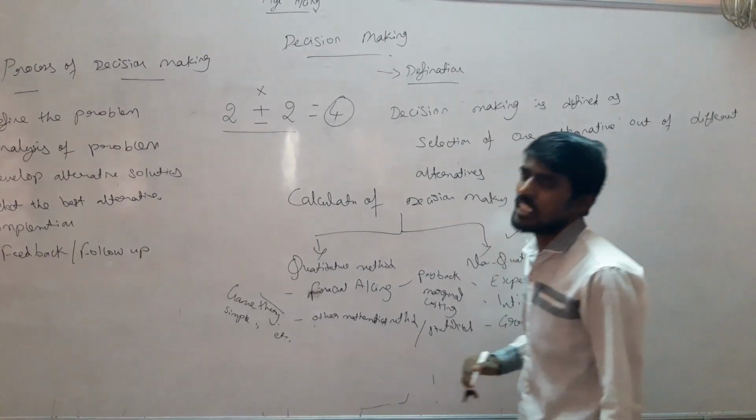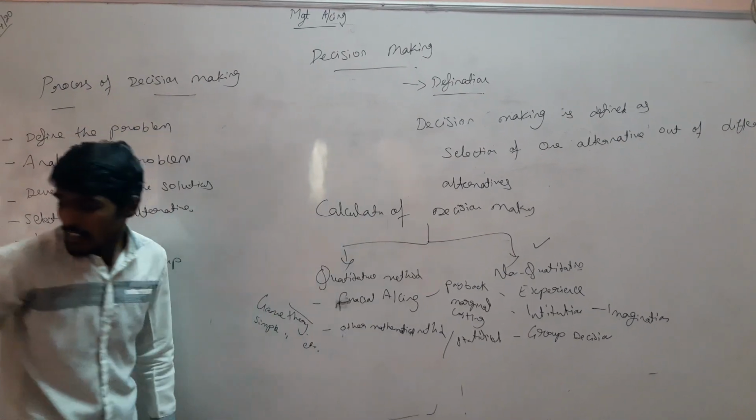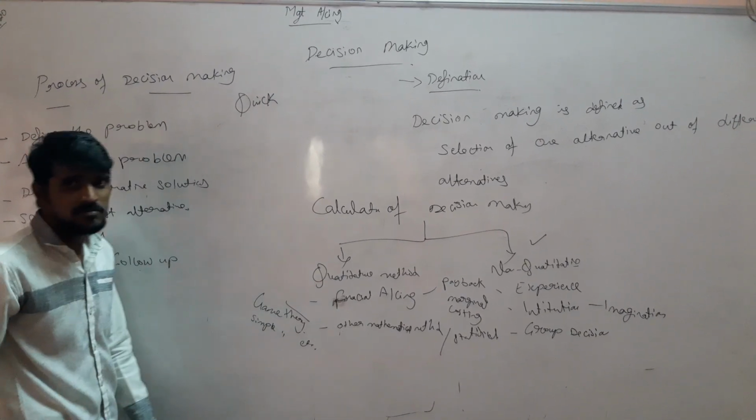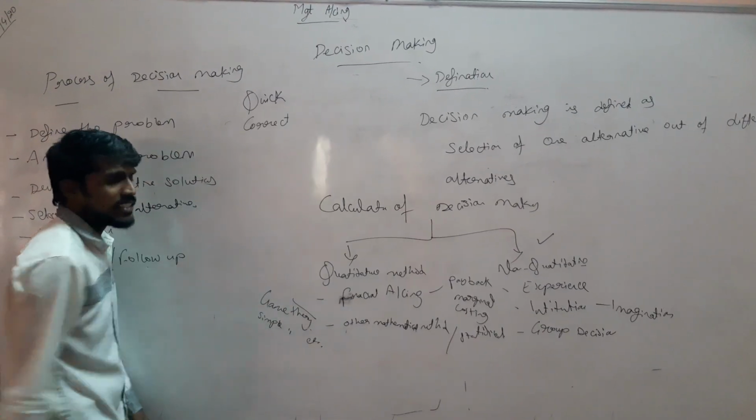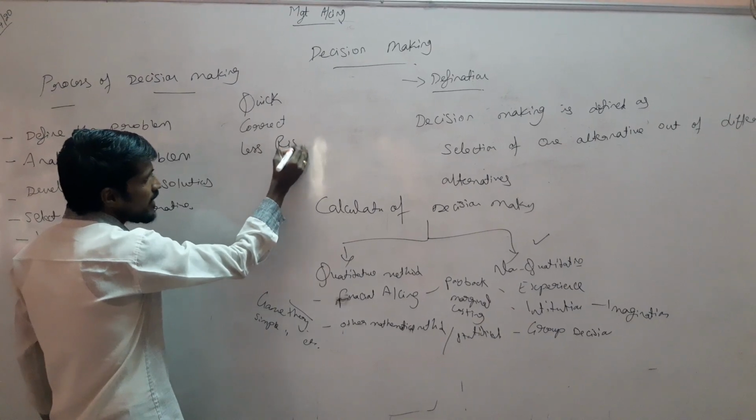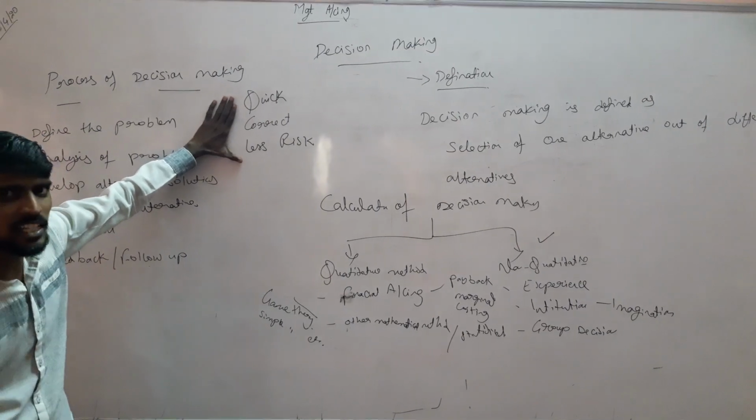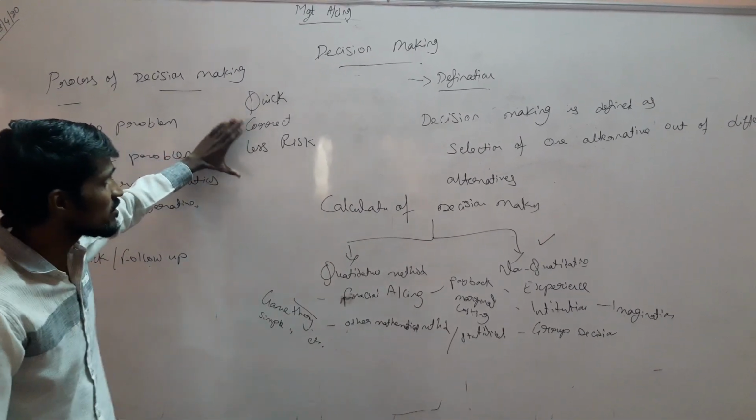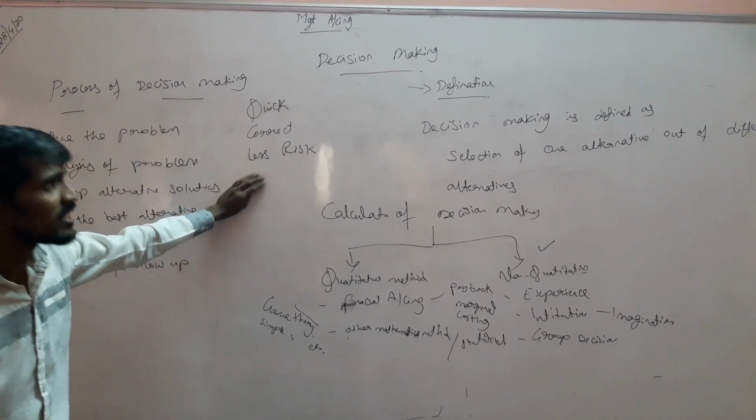Based on three concepts, we decide whether the decision is good. The first one is the decision should be quick and fast, the second is the decision should be correct, and the third one is it should have less risk. So based on these three concepts, the decision will be judged by an organization. Whenever we take a decision, it should be very fast, always correct, and the risk should be very, very less.